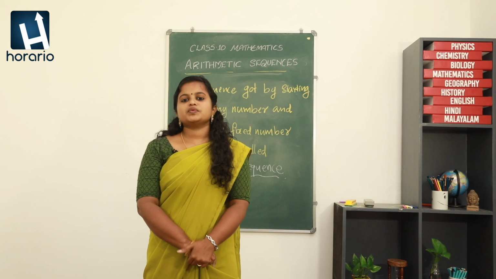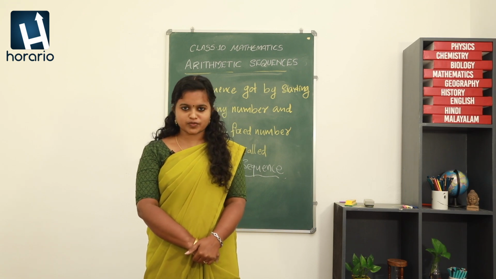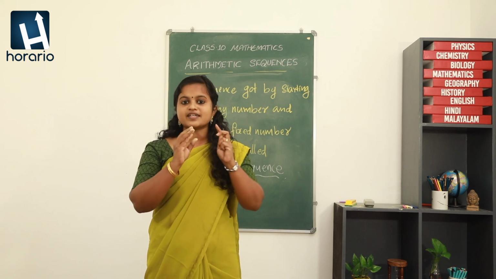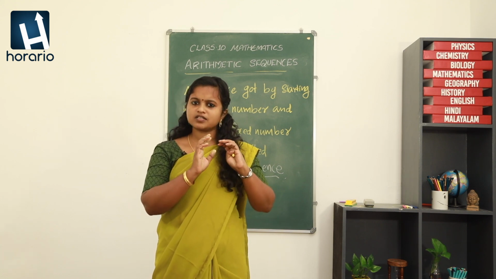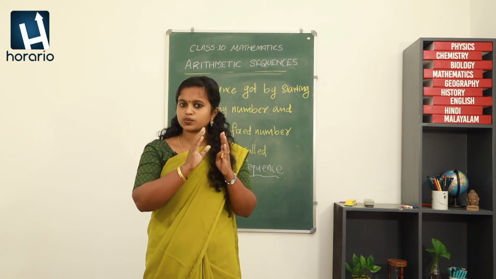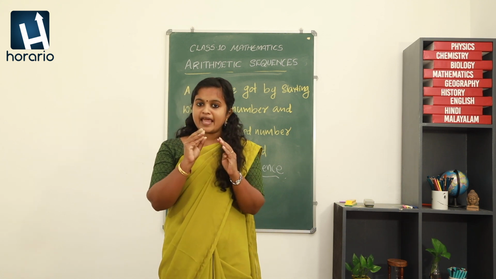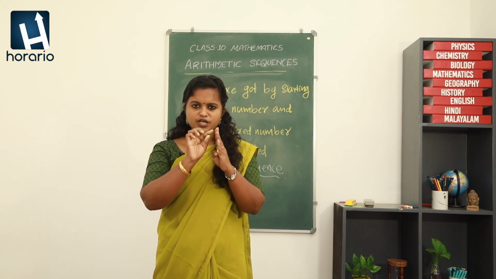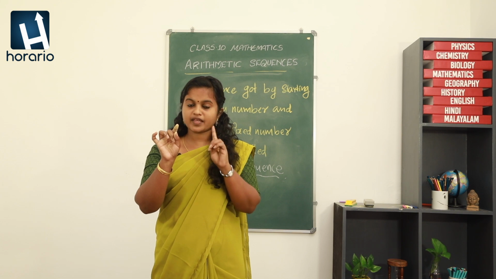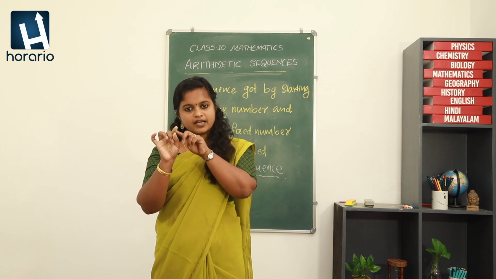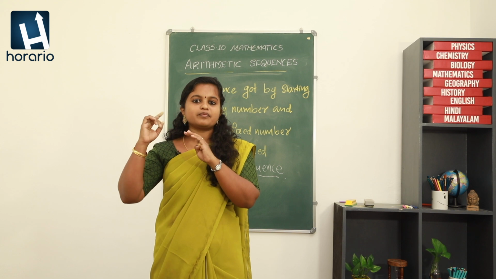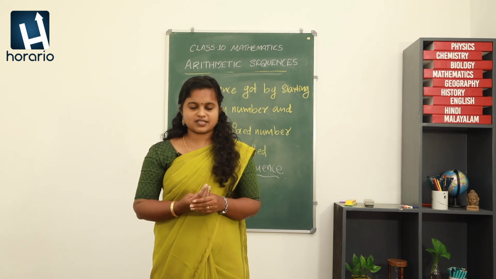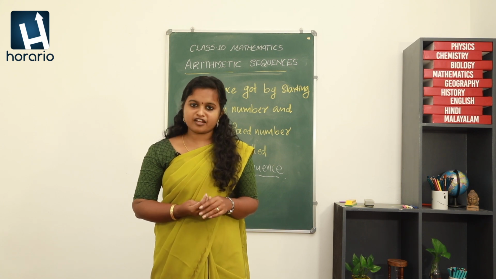Okay, so we have seen an arithmetic sequence, right? So what was the criteria for forming an arithmetic sequence? We'll be starting with any number, right? There is no particular criteria for the starting number. We can start with any number and a particular number will be added to the first number in order to get the second number. Then again the same number will be added to the second term also. Then we will be getting the third term, right? So that was the criteria for an arithmetic sequence. Now let's see how the definition will be.